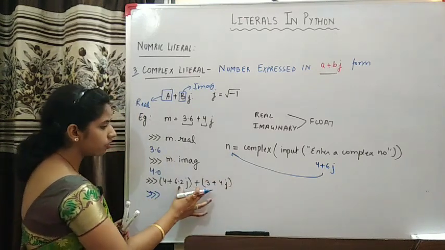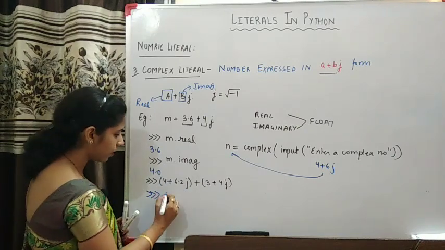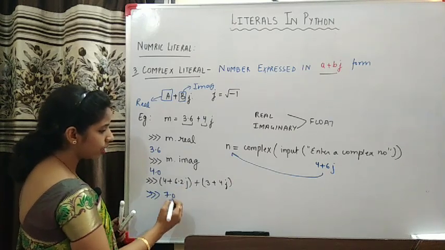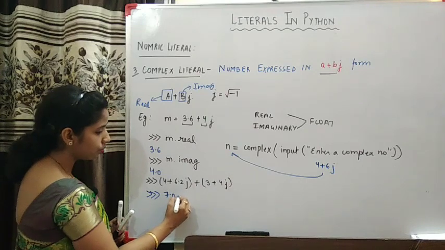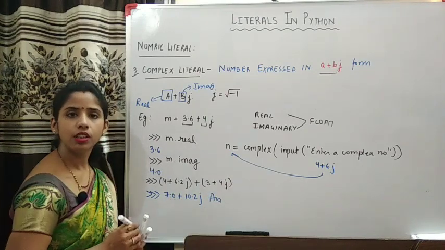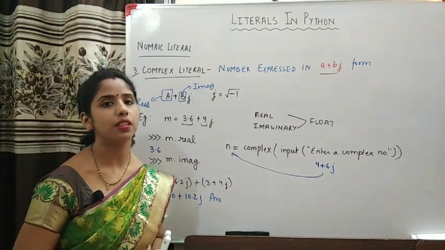Imaginary and imaginary parts will be added, and the real and real parts will be added. So 4 plus 3 will give 7. Okay, and 7.0 I should write, and 6.2 plus 4 will give me 10.2. So 10.2j. This will be my answer. Okay, so you can perform addition and subtraction also of complex numbers.